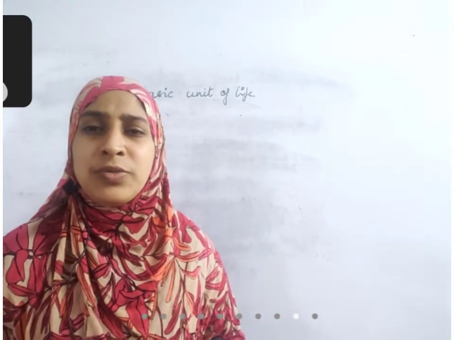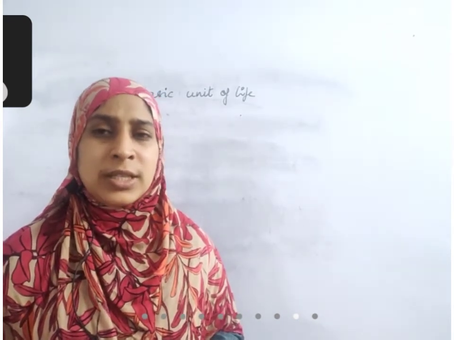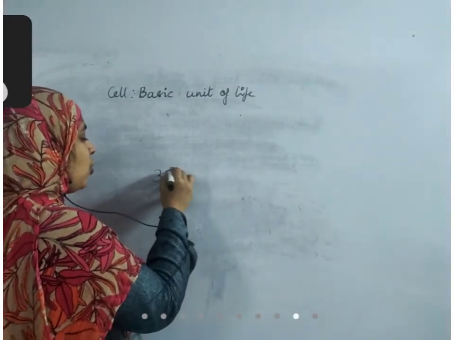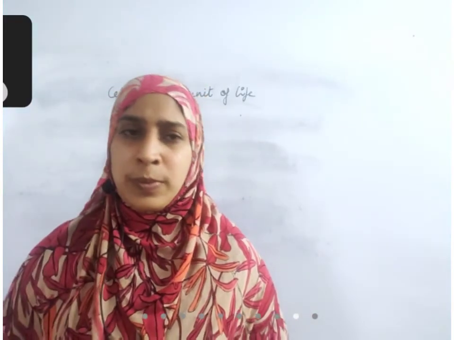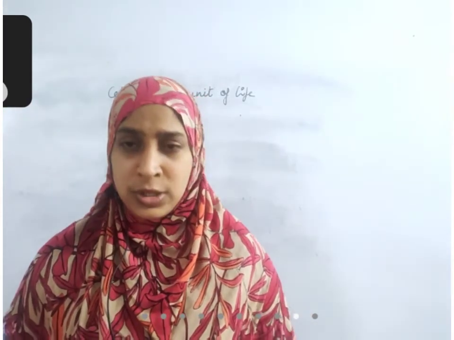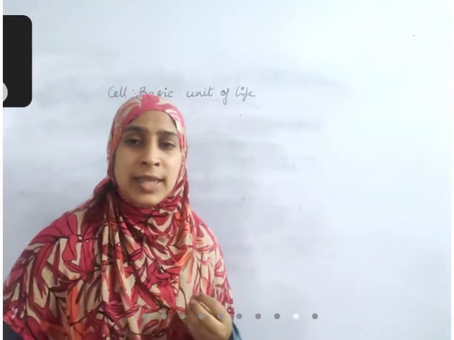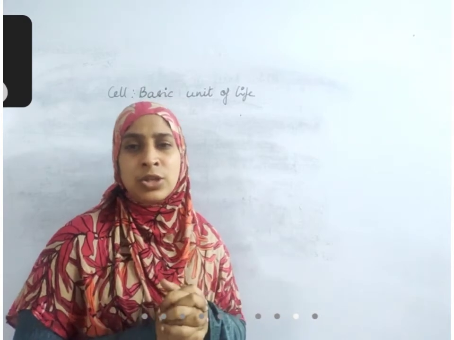And the knowledge of this component as cell was first observed only after the discovery of microscope was done, something around 350 years before this era. 350 years before, when microscope was discovered, at that time only these differences between living and non-living were identified. Okay.